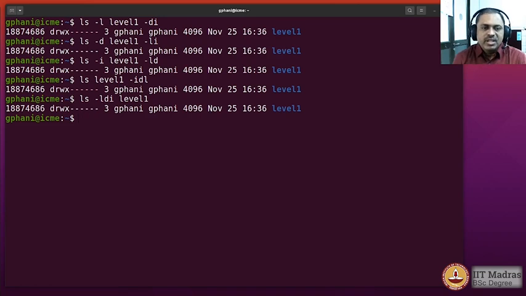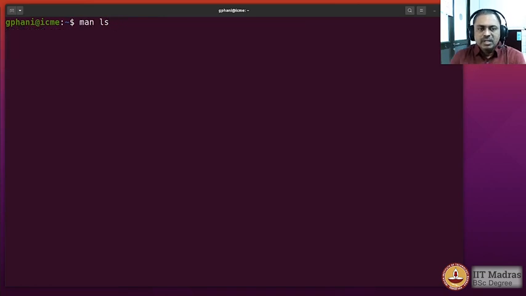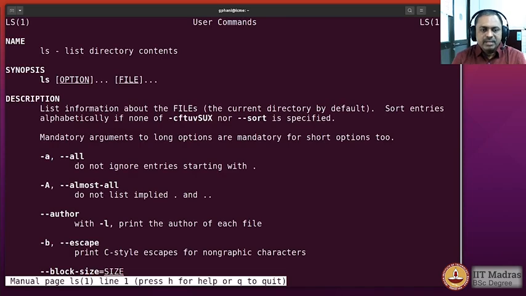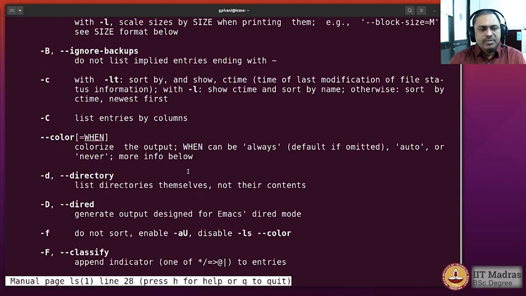Okay, so this is the very standard way of writing a command. If you see the man page for the ls command, you would notice that some options have a long format also, that is, a long option is also available, and they are basically equivalent, and some of them do not have that.